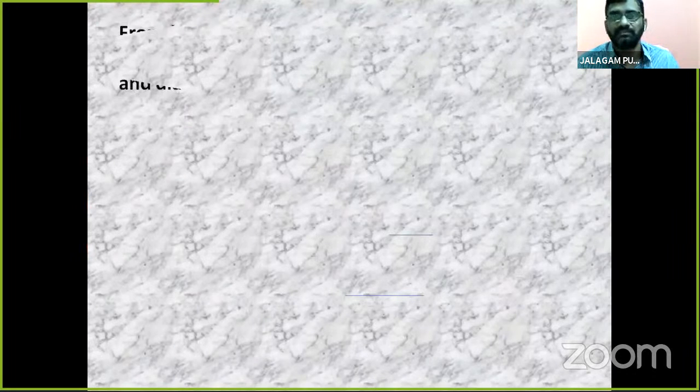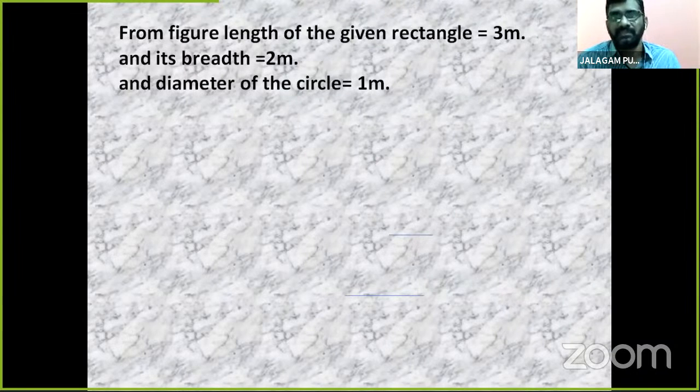Okay, children. Now see, from the figure, we already saw the rectangular figure. The length of the rectangle is what here? 3 meters, already given. The length of the given rectangle is 3 meters and breadth 2 meters. And the diameter given of the circle is 1. And what is the radius?